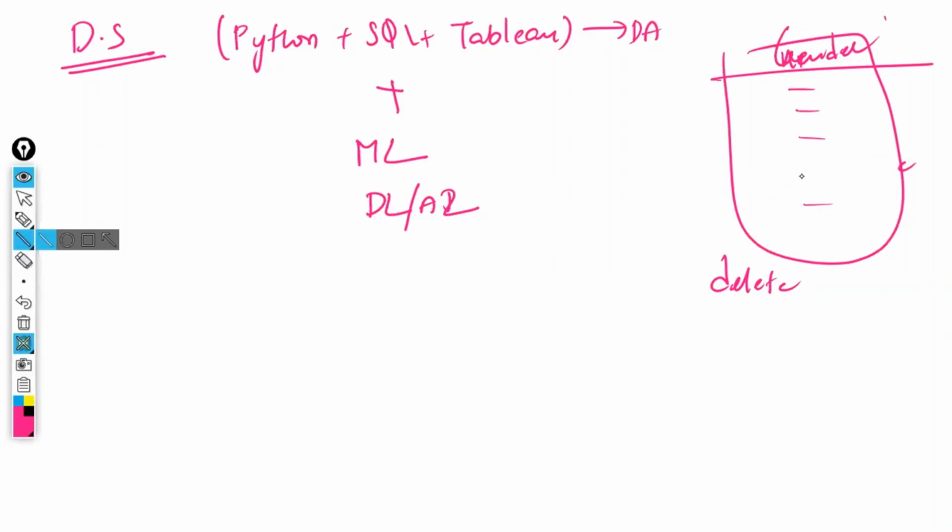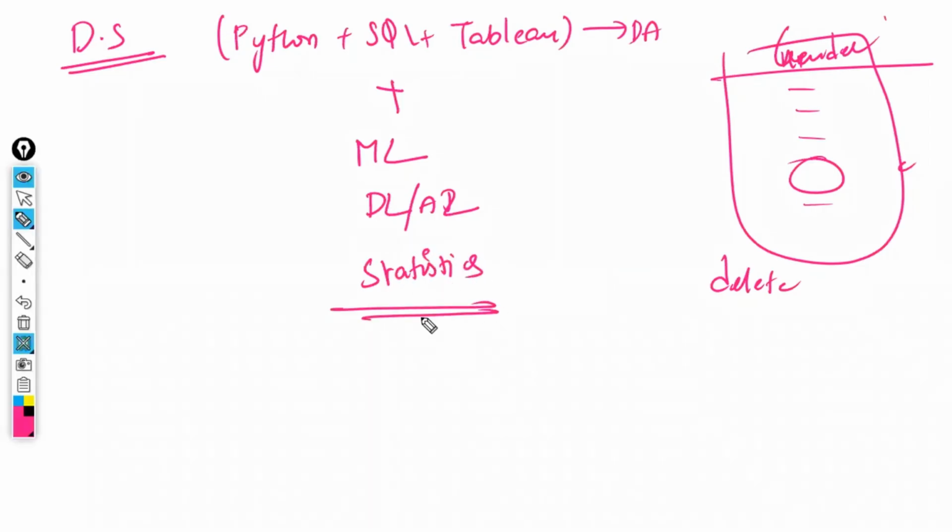Out of male and female, which one are you going to replace with? Because we are males, should we replace with males, and females replace with females? Not like that, right? So there should be some reason behind what we replace with. That reason is called statistics. We have to replace with the most repeated value. That is called mode. Mode means the most frequently repeated value. That most frequent value is the one we are going to replace with.